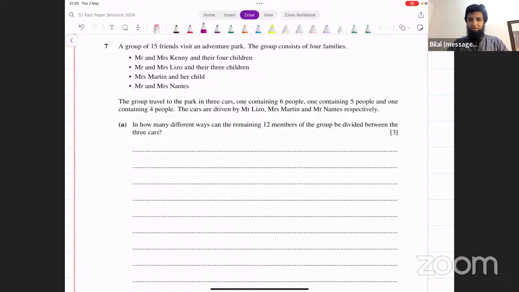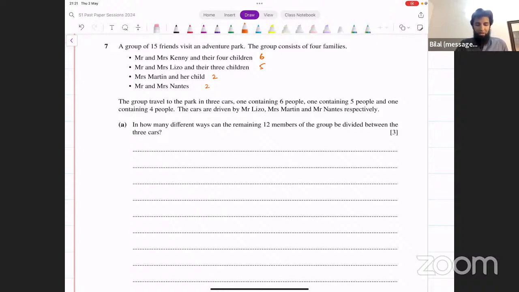Question number 7 now. This looks like permutations and combinations. Let's try this. A group of 15 friends visit an adventure park. The group consists of 4 families: Mr. and Mrs. Kenny and their 4 children, so these are 6 people in total. Mr. and Mrs. Lizo and their 3 children, that's 5 people in total. Mrs. Martin and her child, that's 2 people. Mr. and Mrs. Nantes, they are 2 people. So that's 15 people in total.